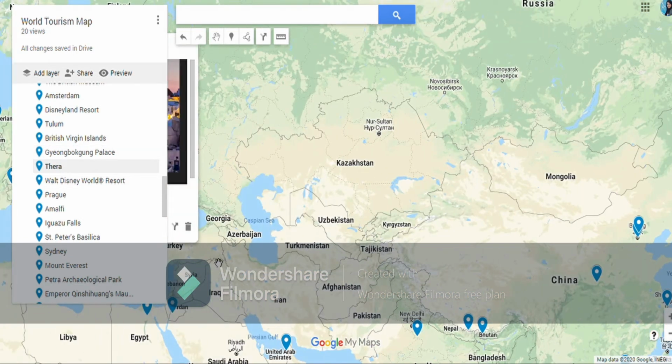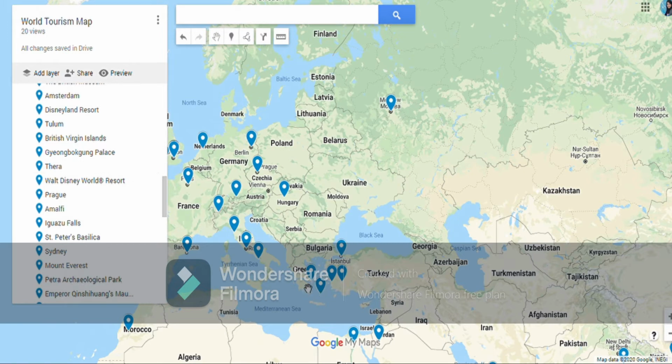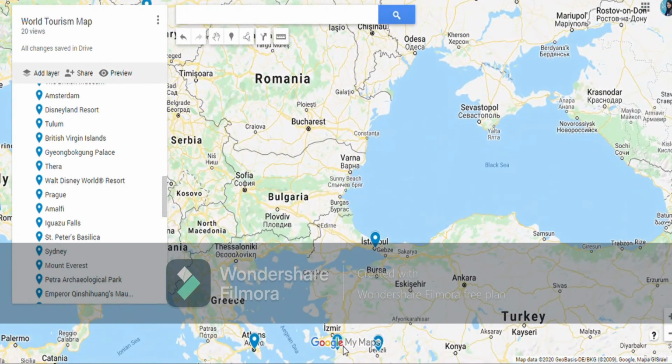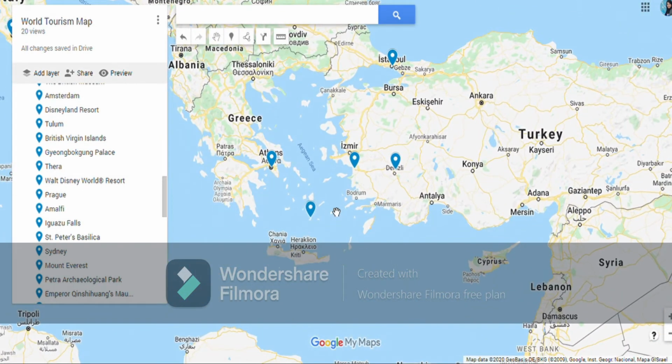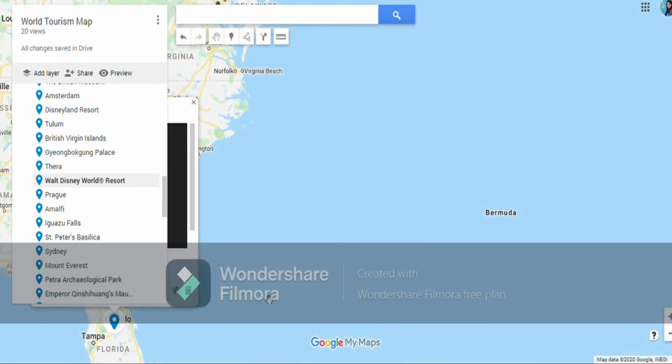So it is not a mainland. It is not in mainland Greece. It is in island of Thera. The code is JTR. If I tell you the city code, the airport code, then here we have Greece. This is an island of Greece, Thera Island, and in this island you will find this beautiful city of Santorini. Then let's go to Walt Disney World, WDW, in state of Florida.